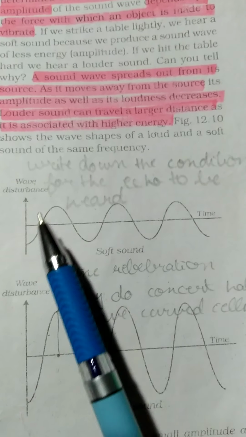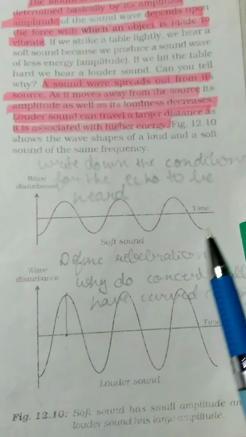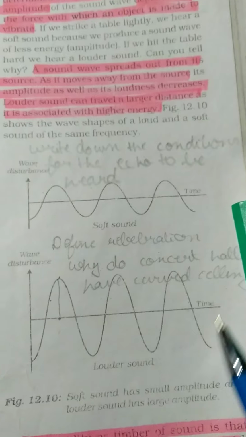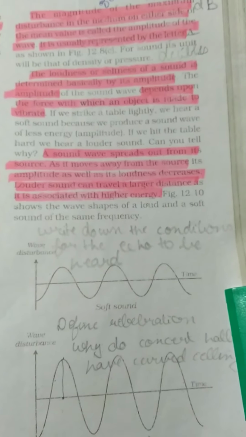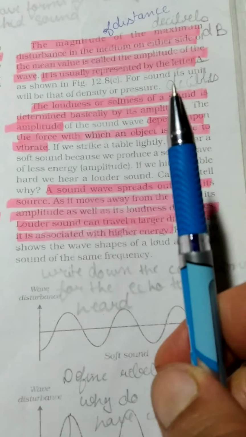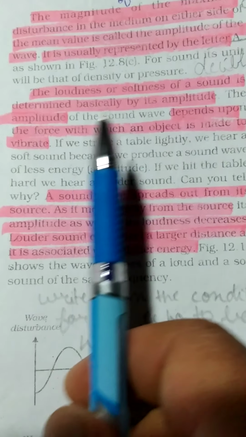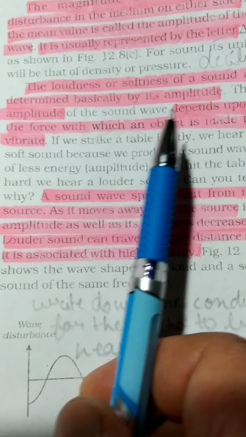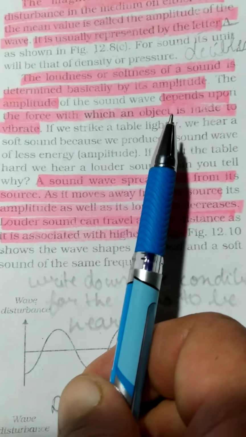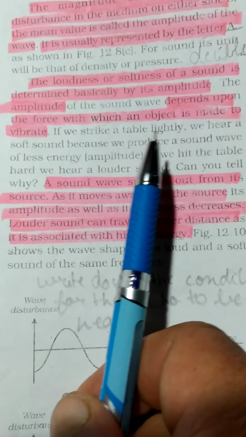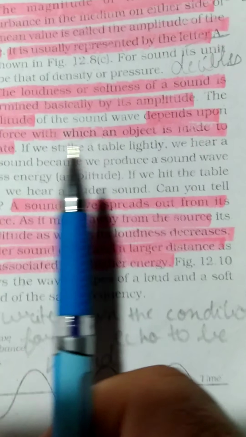When the amplitude is less, then a soft sound is produced, means a feeble sound is produced, and when the amplitude is more, then a louder sound is produced. This is the characteristic about soft and louder sound. If the amplitude is less, then soft sound is produced, and if the amplitude is more, then loud sound is produced. See here, the loudness or softness of sound is determined basically by its amplitude. The amplitude of the sound wave depends upon the force with which the object is made to vibrate.